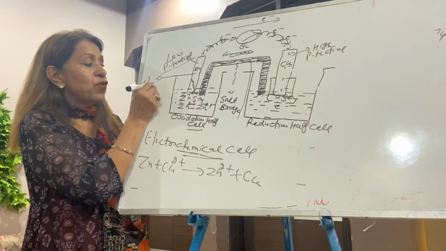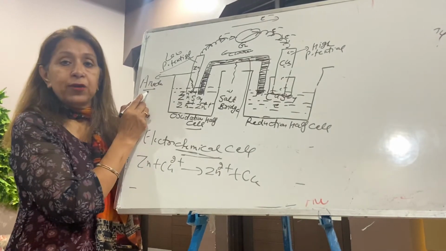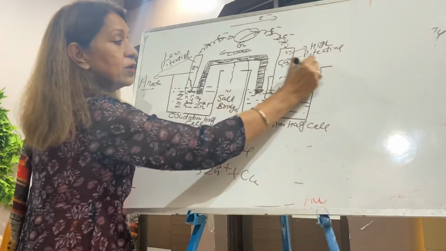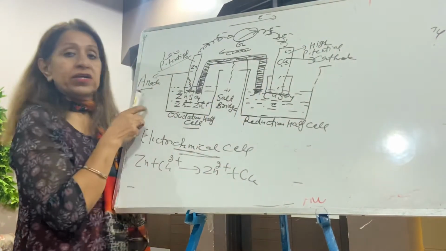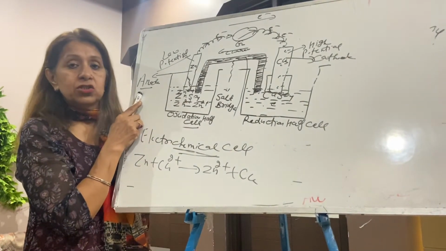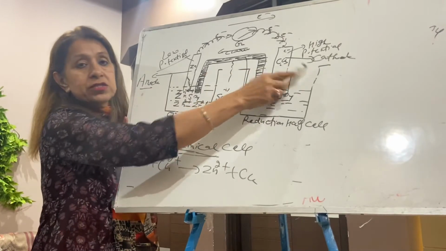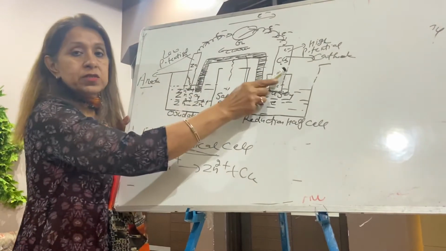Remember students, very important: the plate which oxidizes is named anode, and the plate which reduces is always cathode. Anode is where oxidation takes place, and cathode is where reduction takes place. So this is anode, this is cathode.